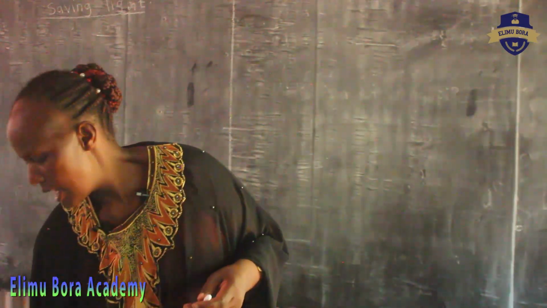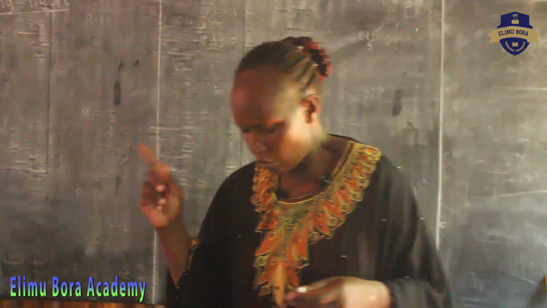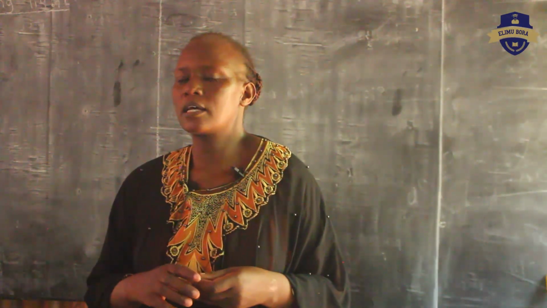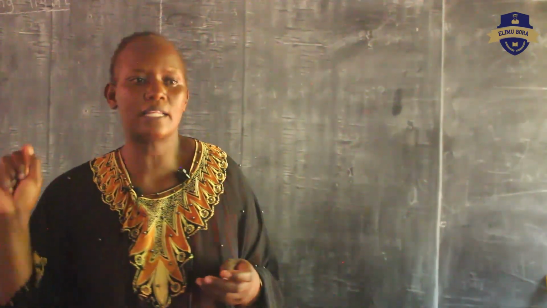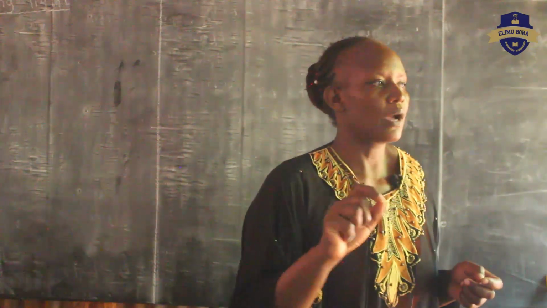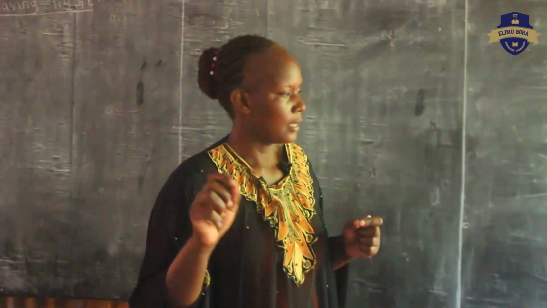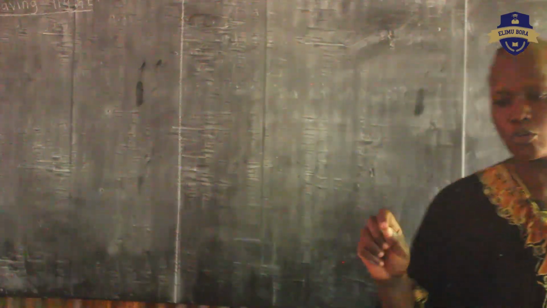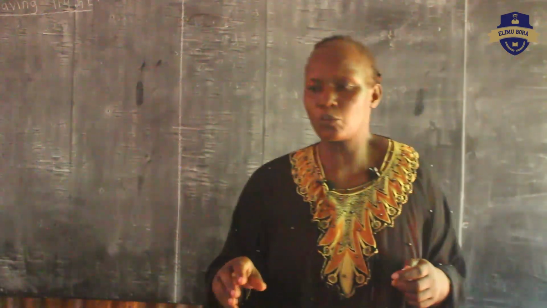And then we went ahead and we said, we have sources of light. These are the things that can make us see. So, can you mention some sources of light that we talked about?